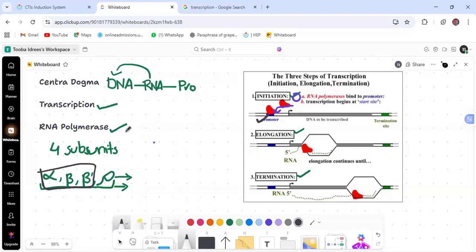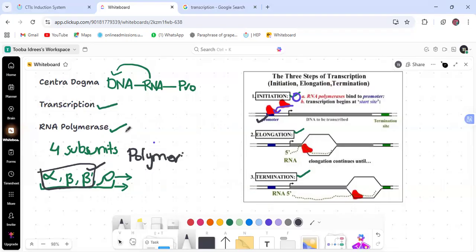Now this is the second step, elongation. In elongation, these three subunits have to work, and their function is polymerization. Do you know, students, what polymerization is?